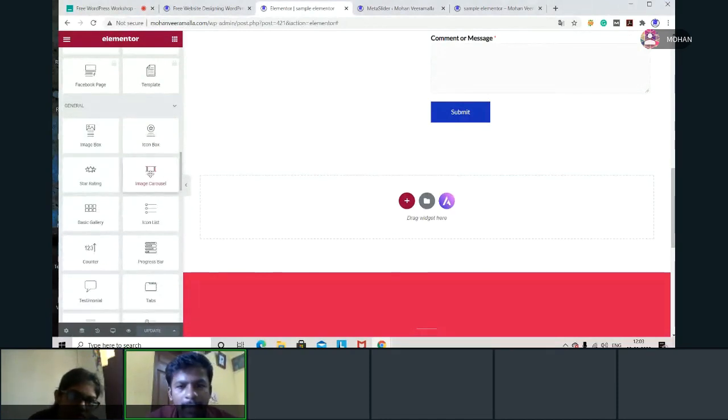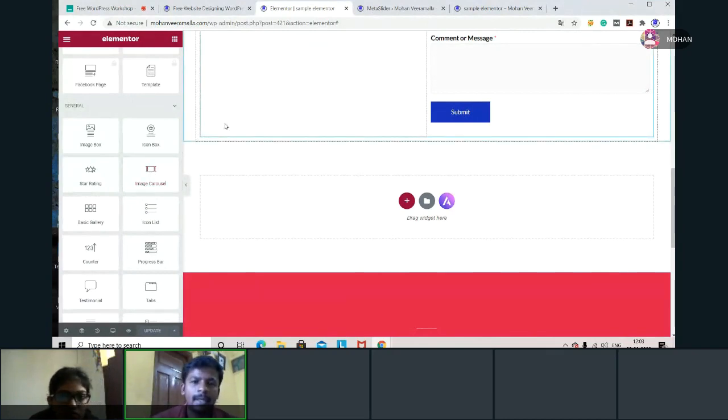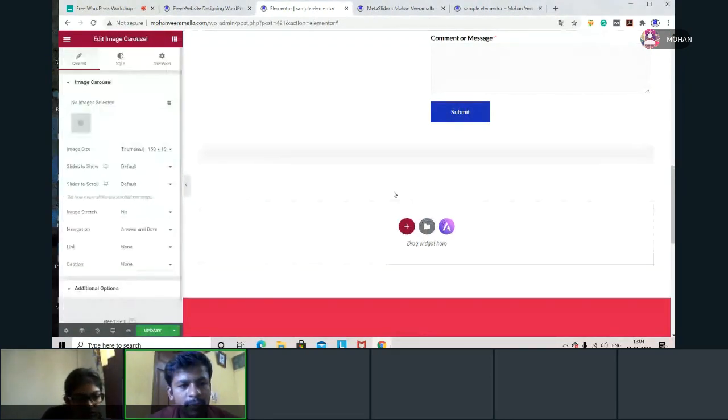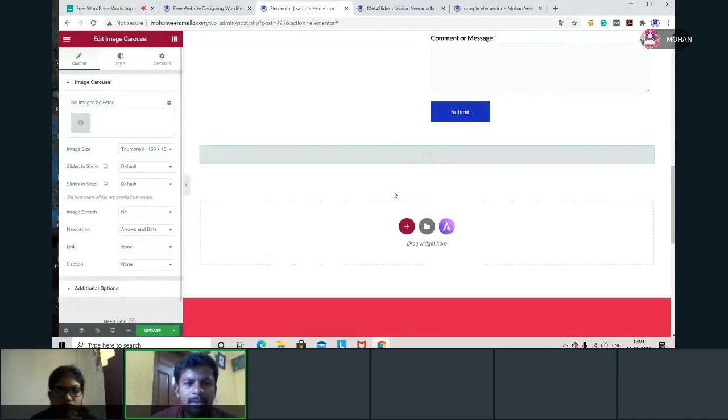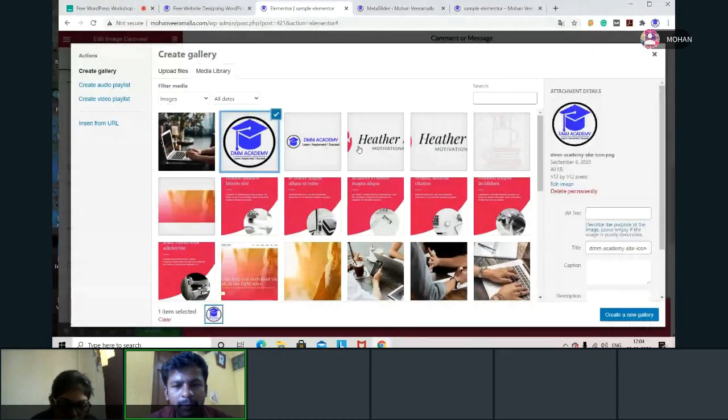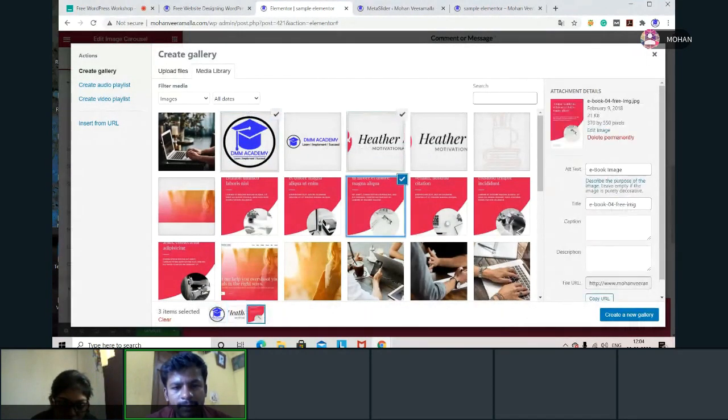Okay. Image carousel, for example, your client is asking, I want to scroll images, small images, on my home page or whichever page you want to show. Then if you don't have this idea, then you can't do it. For example, see here, I'm dropping an image carousel. That means images should scroll. Now I have to select the images here on the left hand side. Make sure that each image is of the same size, then only it will look nice. If not, it will not look nice.